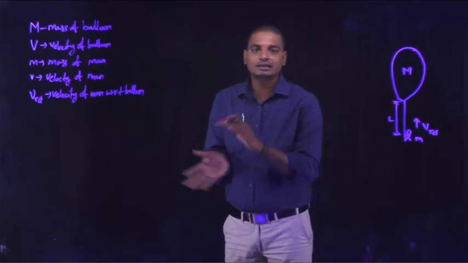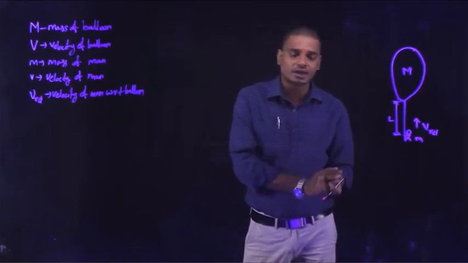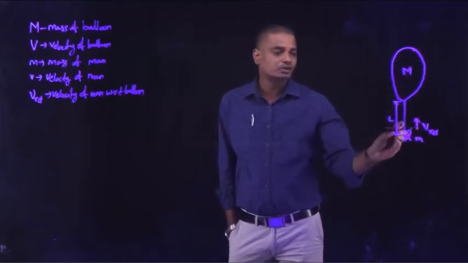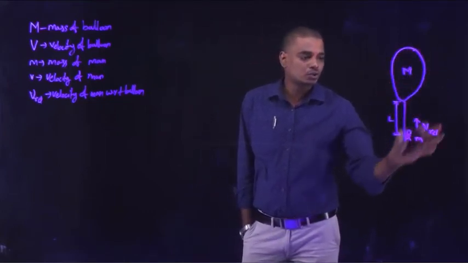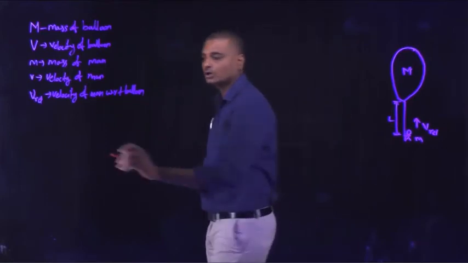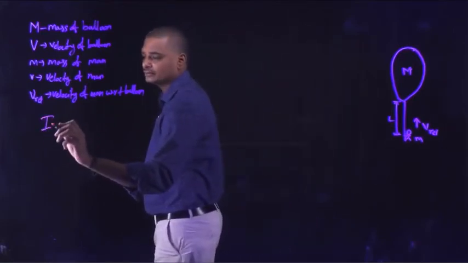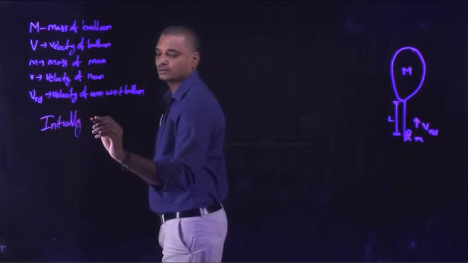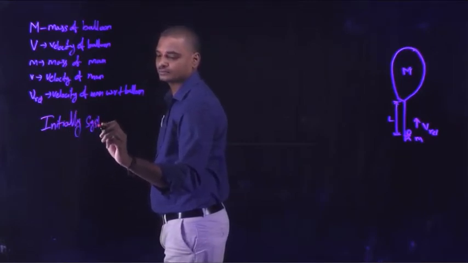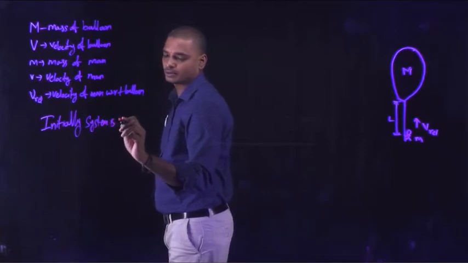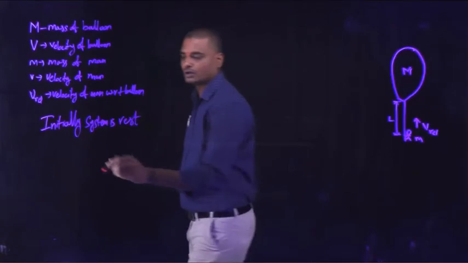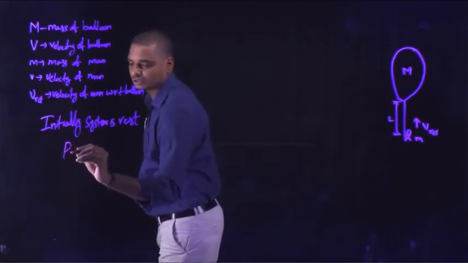So we need to calculate the initial momentum and the final momentum. Initially, before the person moves upwards, the whole system is at rest. Therefore, the initial momentum is 0.